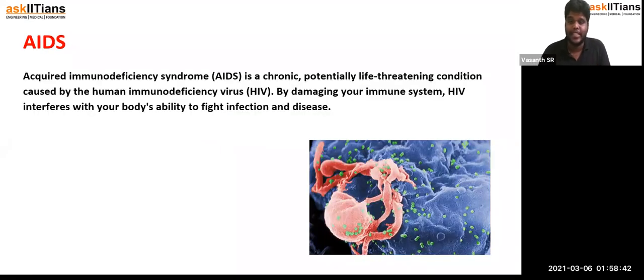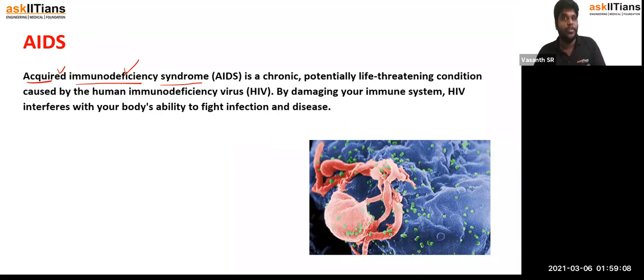So next one is AIDS. The expansion of AIDS is acquired immunodeficiency syndrome. So why is it called acquired? It is not something that is born with, it is acquired from outside. That's why it's called acquired. And the next one is immunodeficiency. By acquiring the disease, it creates deficiency to the immune system. So that's why it is called immunodeficiency.